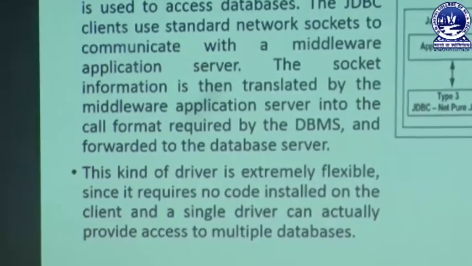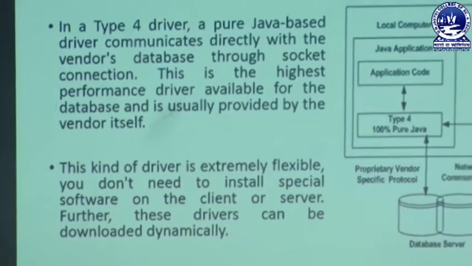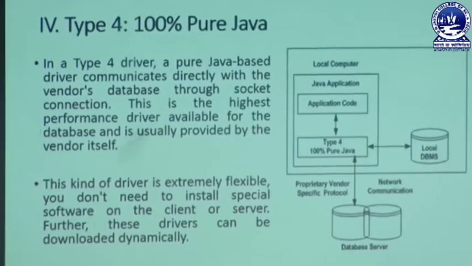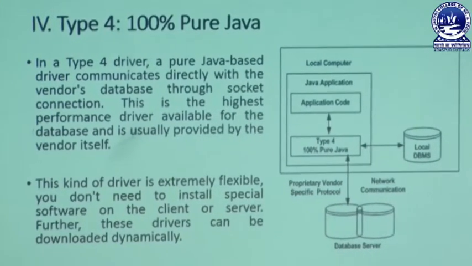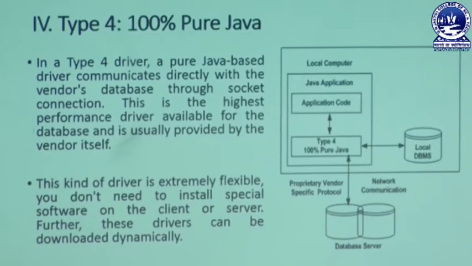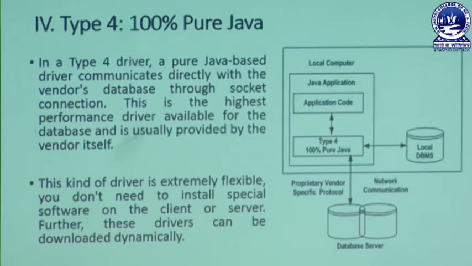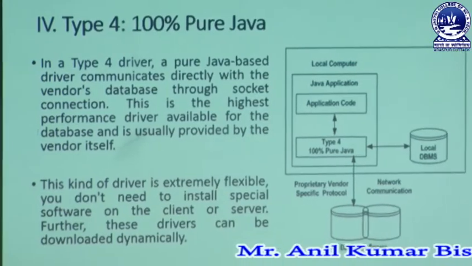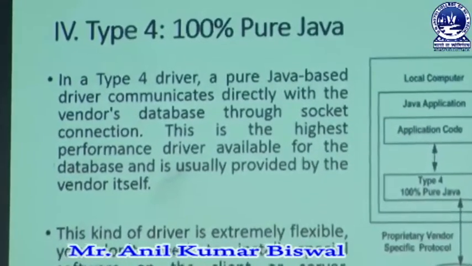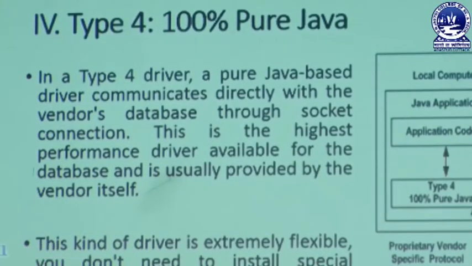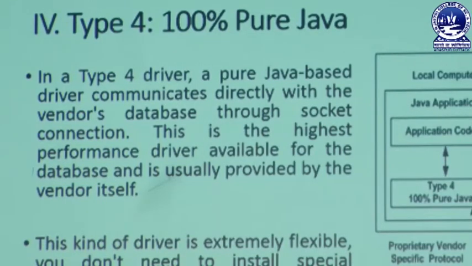Let us discuss another type, that is known as the type 4 driver, which is known as the 100% pure Java driver, which is most applicable in connectivity, and also it is a purely independent driver and also the most reliable, flexible driver. In that driver especially we are directly linked with vendor-specific databases. Through that connection we can easily transfer our message from one source end to another source end without any complexity in the coding system, and there is no change in that coding process.